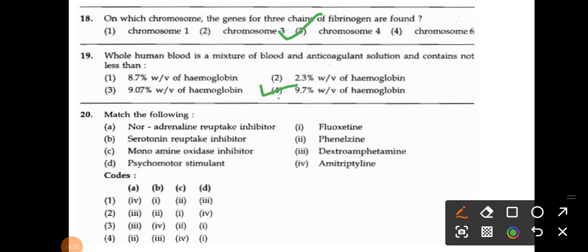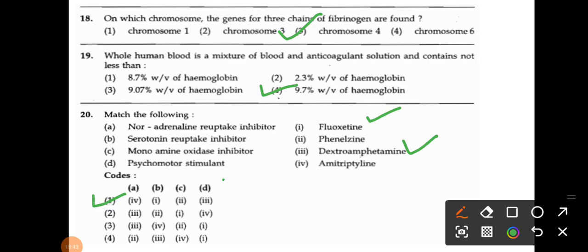That is in option number 1. Okay, here option number 1 is correct for this answer, because the selective serotonin reuptake inhibitor is fluoxetine. Okay, then psychomotor stimulant, you know amphetamine, it is the CNS stimulant. Okay, amphetamine, dextroamphetamine. So that's why option number 1 is the correct answer for question number 20.